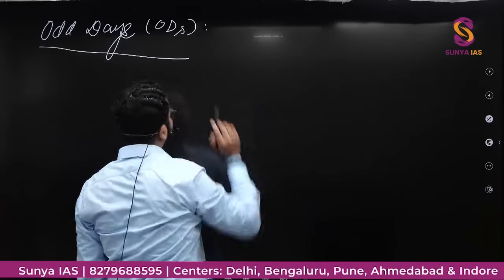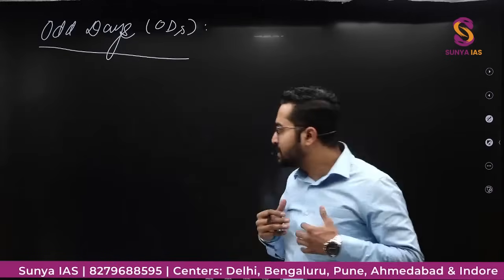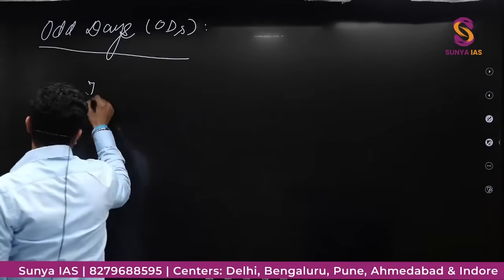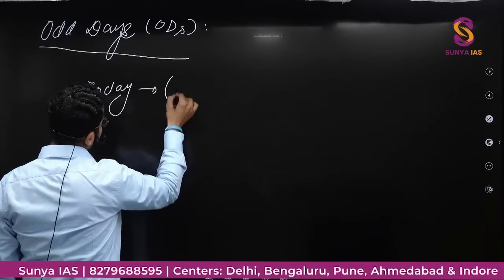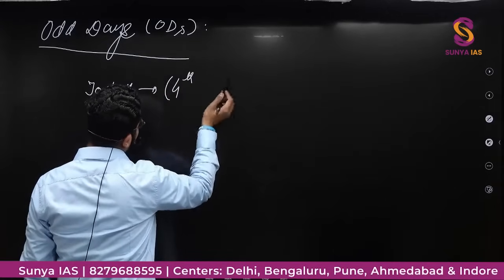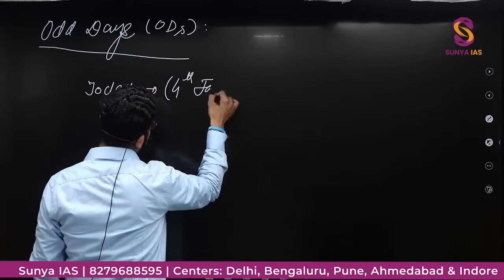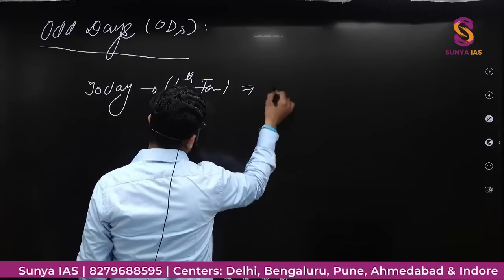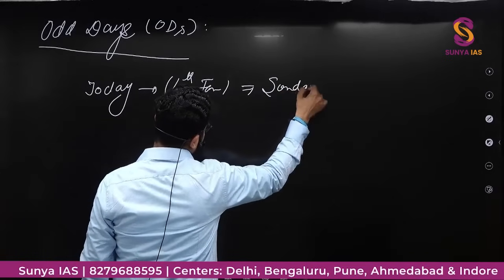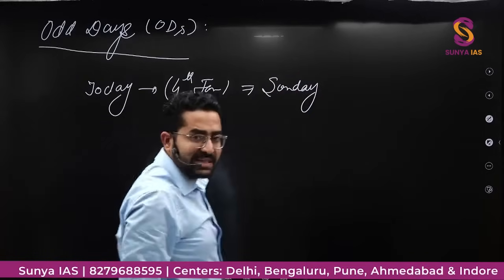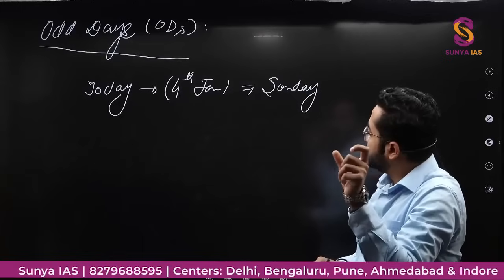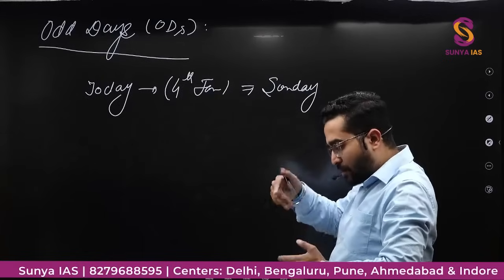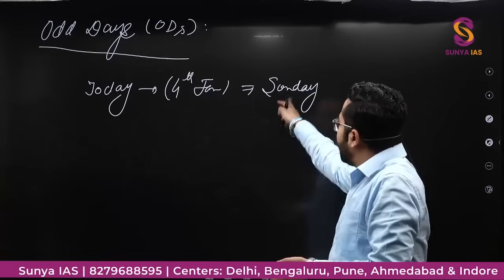So if today is Sunday, let's say 4th of January is Sunday, then when will be the nearest Sunday again? In a week there are 7 days, so on every 7th day the same day will be repeated.